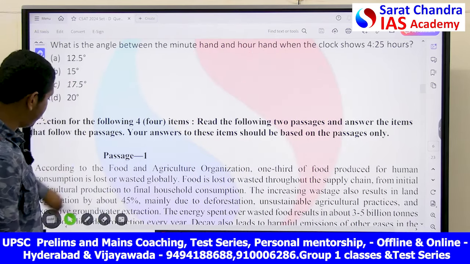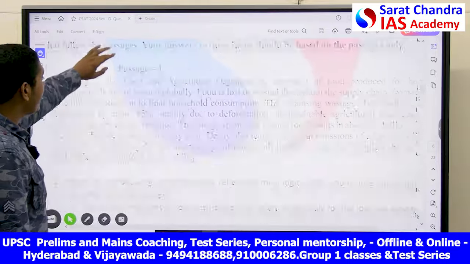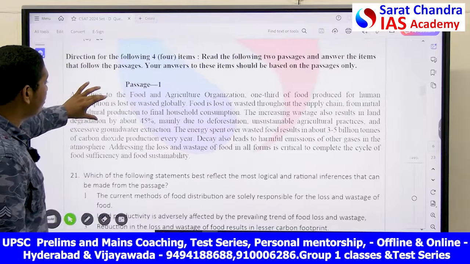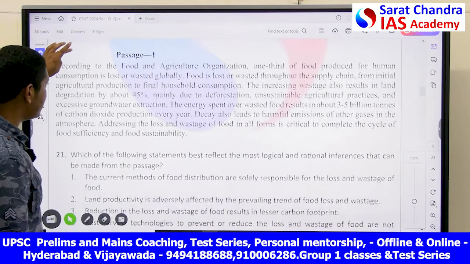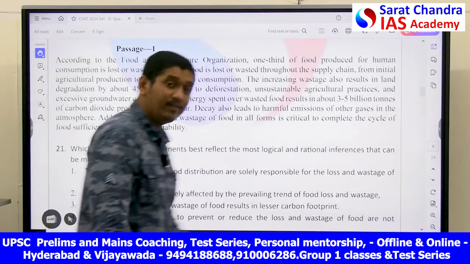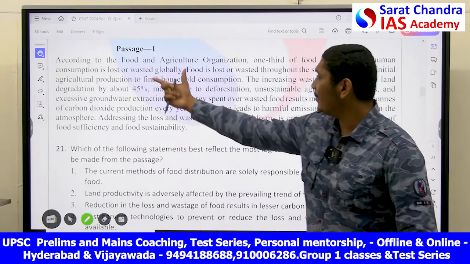We'll go for the next question. We'll look into the passage. Now, look at this passage. This is also a very important, interesting passage. It is also from a news article which we generally learn for UPSC.